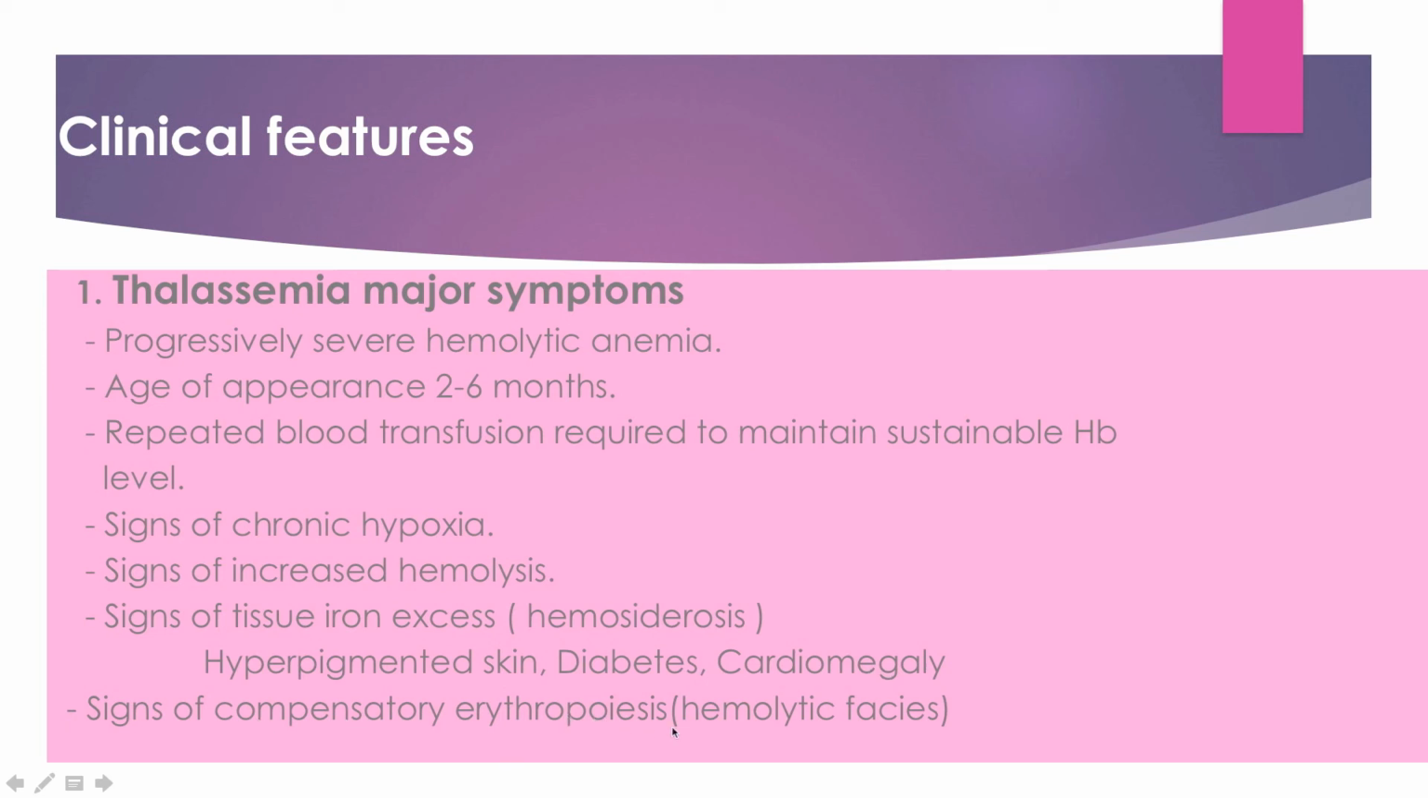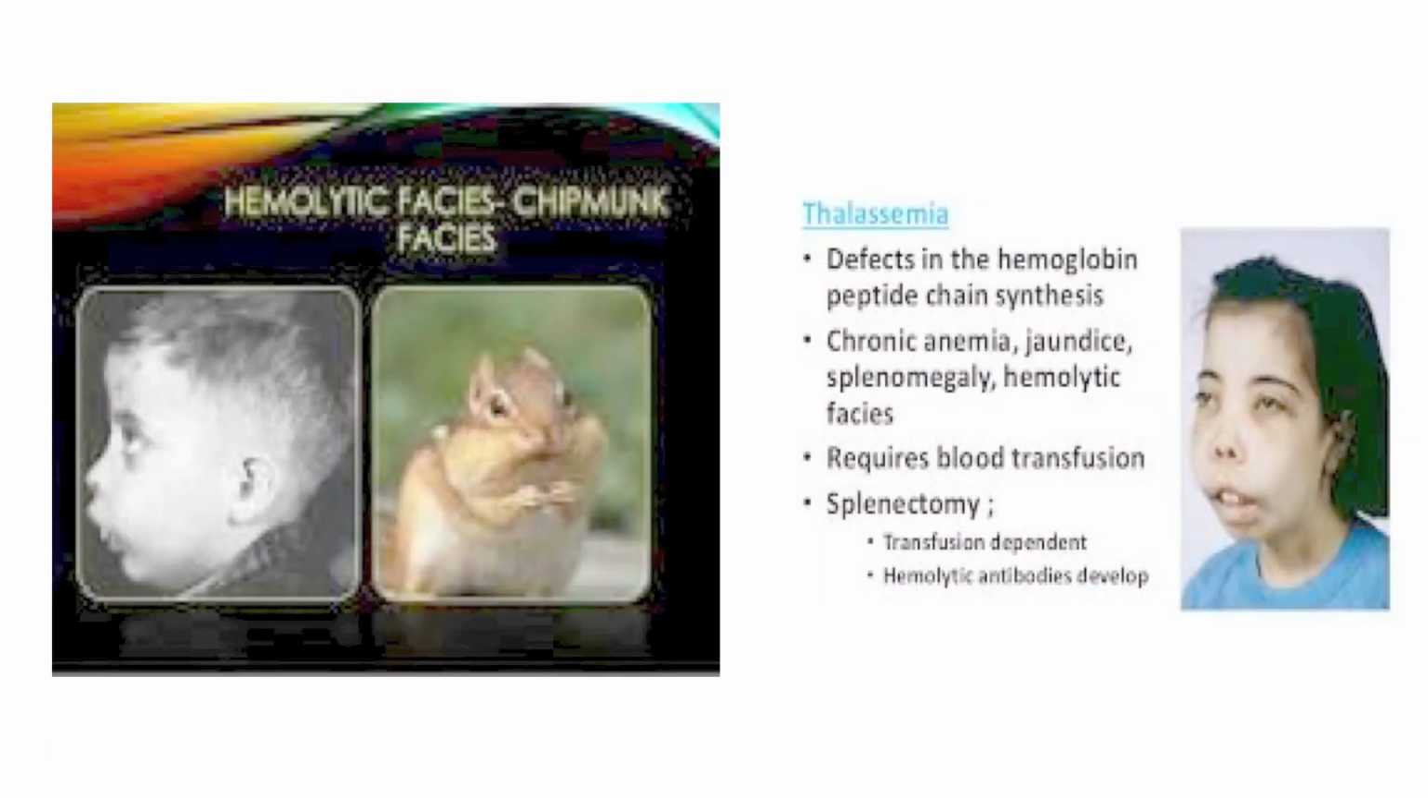The body will try to produce more RBCs, right, which is not helpful. Basically the immature RBCs will not have enough beta chains, and ultimately those immature RBCs which do not have enough complete beta chains will be destroyed. So it will lead to more RBC destruction, and the person will have this characteristic hemolytic face, right, chipmunk face. This flat face, like a chipmunk, is flat from the top, right? Chipmunk face, and the cheeks are swollen up like this. This is for the thalassemia major. This chipmunk face is found in thalassemia major.